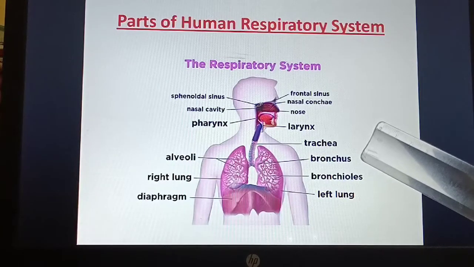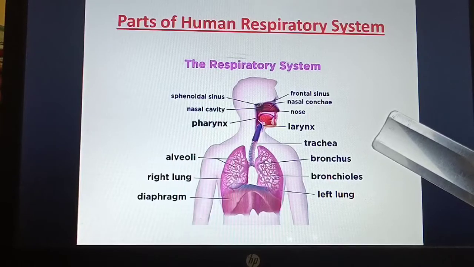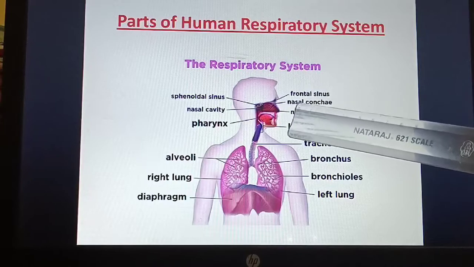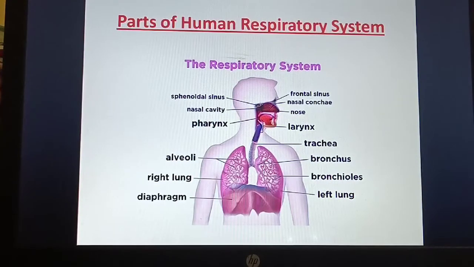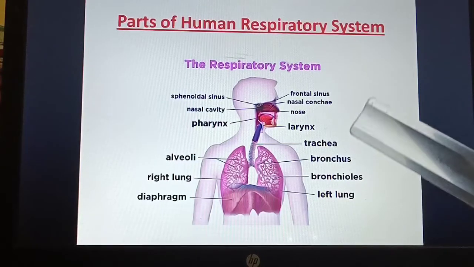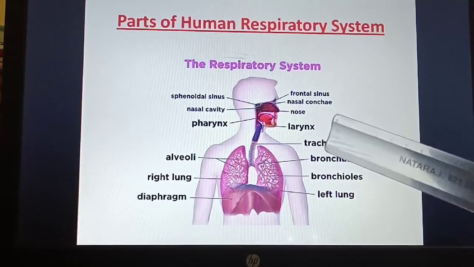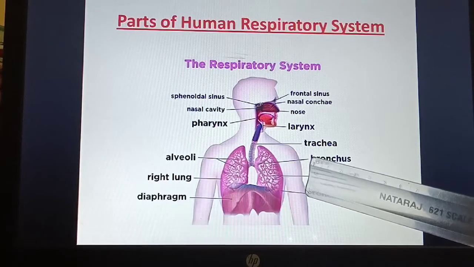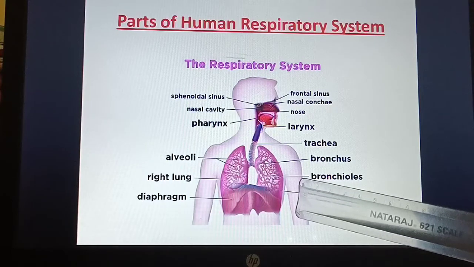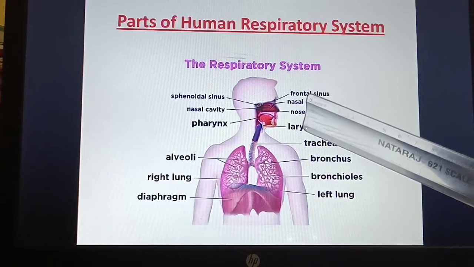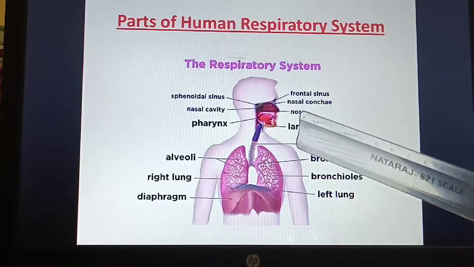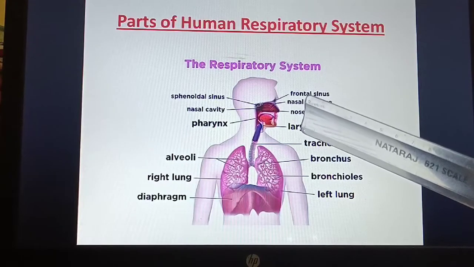So, as I said, in human beings, air is taken into the body through the nostrils, then to the throat, and finally into the lungs. Now, the air which passes through the nostrils is filtered by fine hairs. Inside your nose, there are fine hairs which line the passage. The passage is also lined with mucus, which helps in this process.